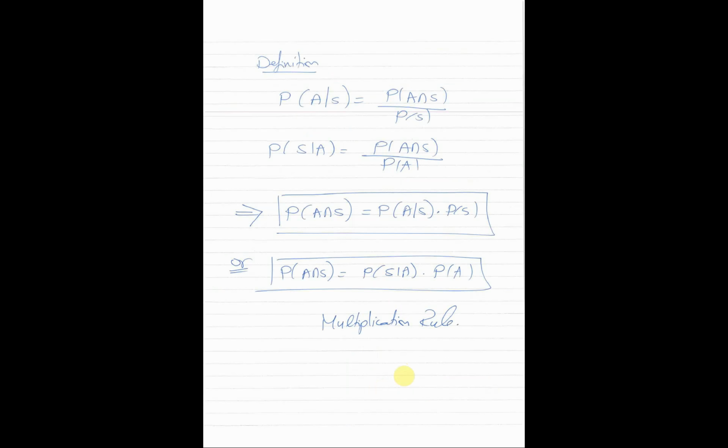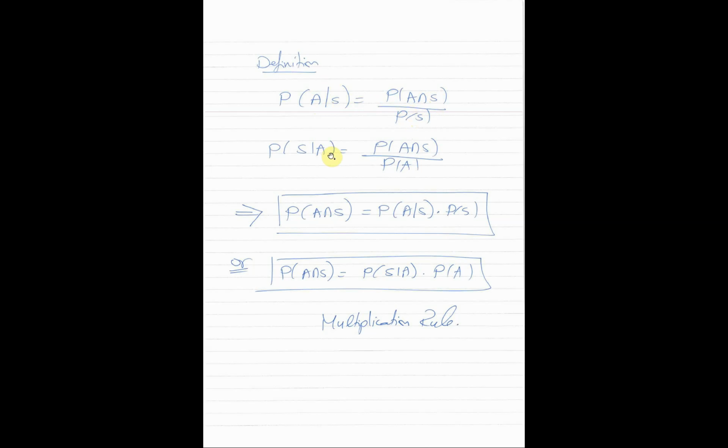Now how do we calculate conditional probabilities? We use the definition of the conditional probability, and the probability of A given S is by definition the probability of A intersection S. Intersection again means and, so the probability of getting an A and having studied at the same time, divided by the probability of S, normalized by dividing by the probability of S. We always divide by what comes after the condition. The probability of A given S is again the probability of A intersection S, both of them, divided by the probability of S.